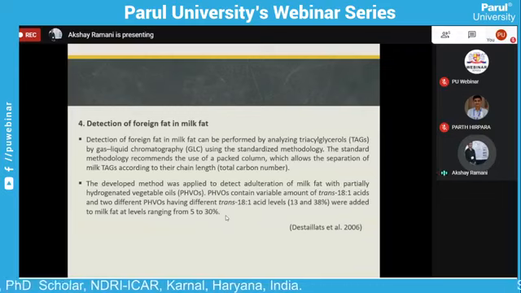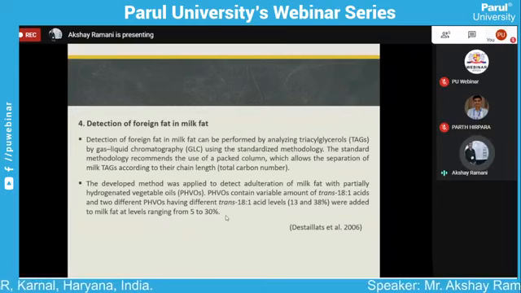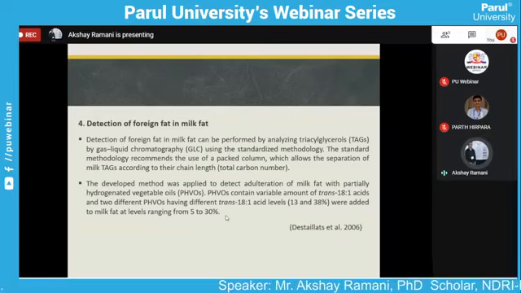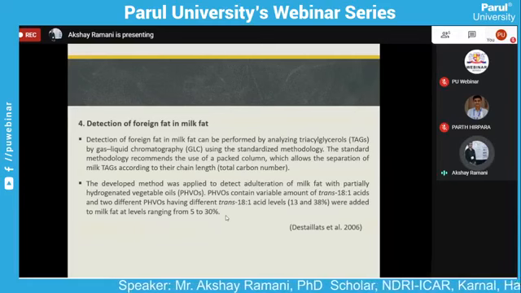Hydrogenated vegetable oil contains variable amounts of trans fatty acids, 18:1 and linolenic acid, and two other different forms of hydrogenated vegetable oil having different trans fatty acid levels. Here we detect them by gas liquid chromatography.